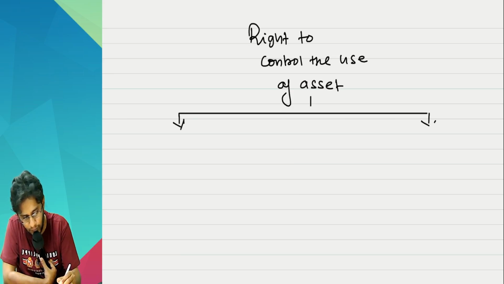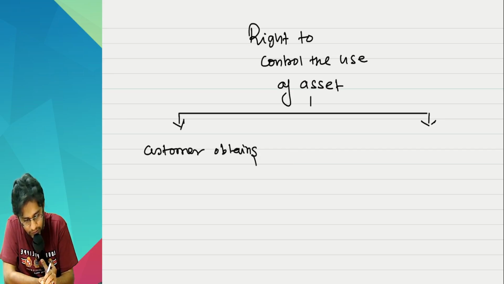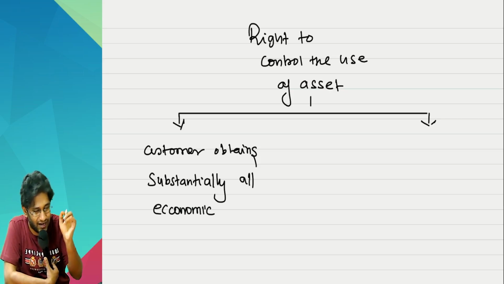One, the customer obtains, again see the wording, substantially all the economic benefits. If you see the language there,